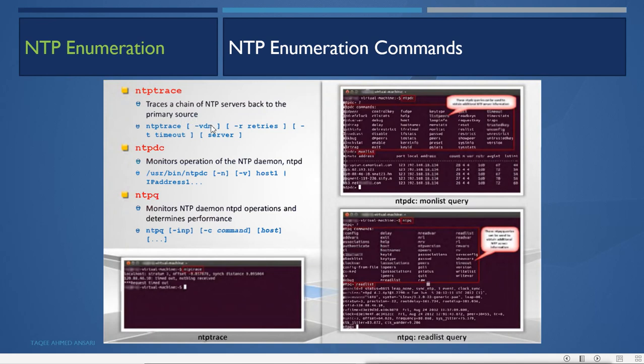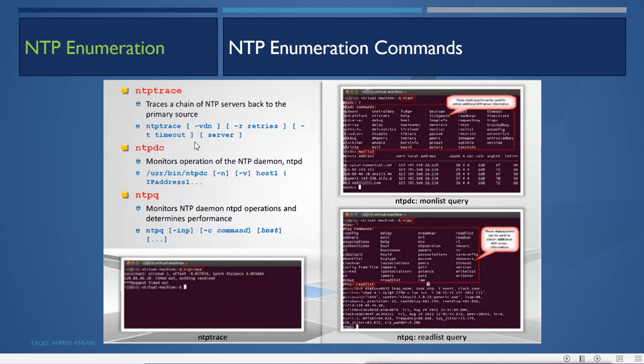Now a chain of servers means NTP servers can take the time from other servers. Like our local server will give the time to our local machines, then our local server will take the time from an internet server, and the internet server will take the time from another server also. So this can be the chain of servers. We can find that chain by using ntptrace.